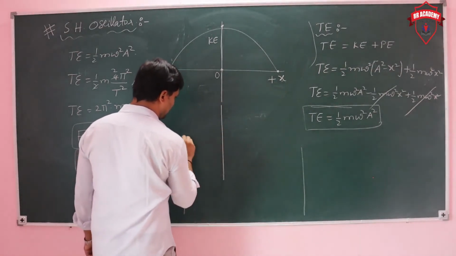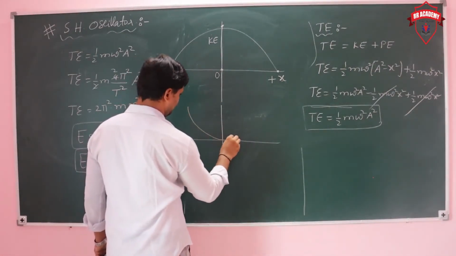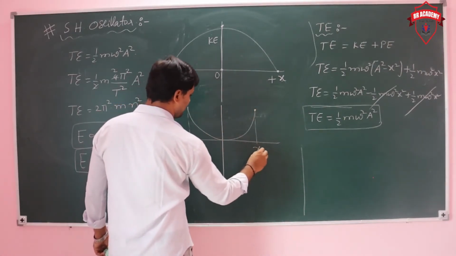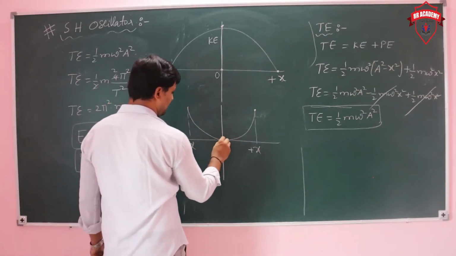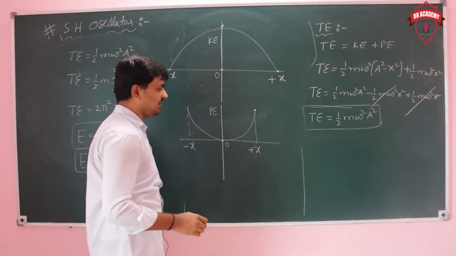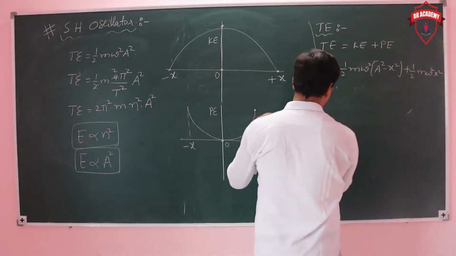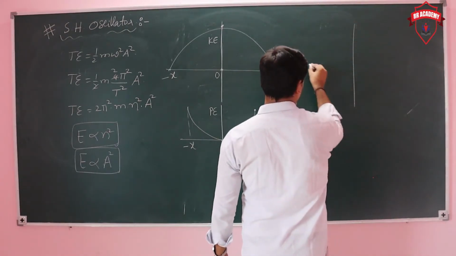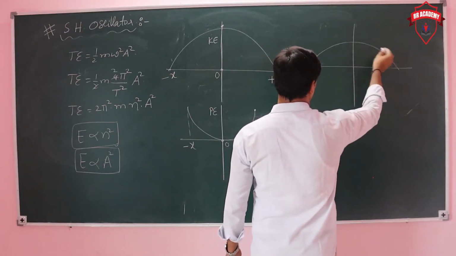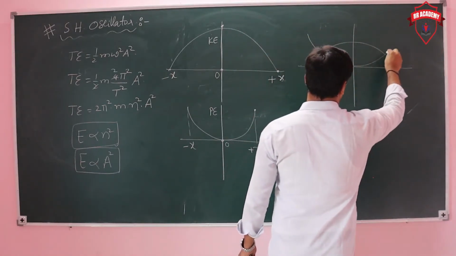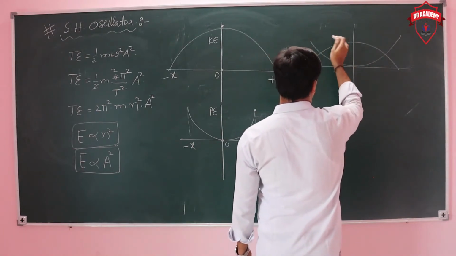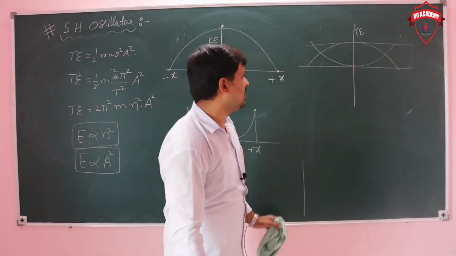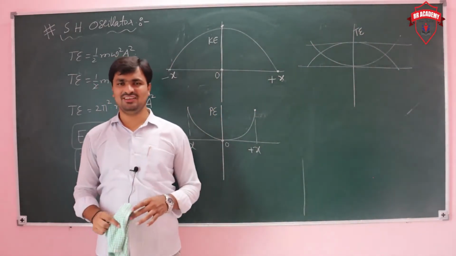Potential energy is maximum at extreme positions and minimum at mean position. Now the total energy, which remains constant.